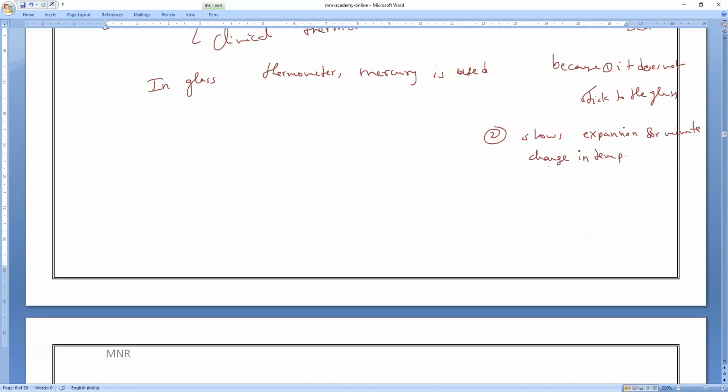Understood? So, sir, what is it in a glass thermometer? Mercury does not stick to the glass. That is the reason we use it. And the main reason is that it shows expansion. Expansion means increasing. Have you noticed it? As soon as a mercury thermometer is kept in our hand, the mercury will start rising. Have you noticed it or not? You can check it in our lab.